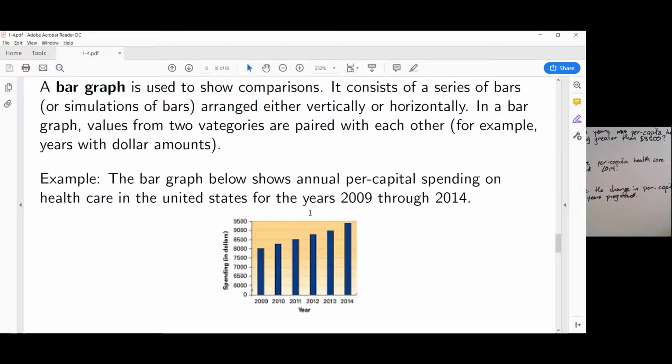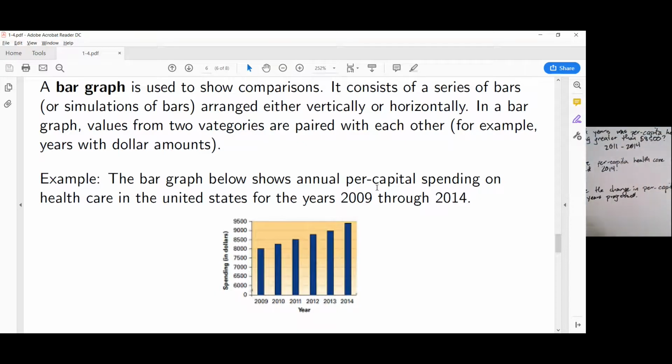But we can see that starting around 2011, the per capita healthcare spending was greater than $8,500. So 2011 to 2014.